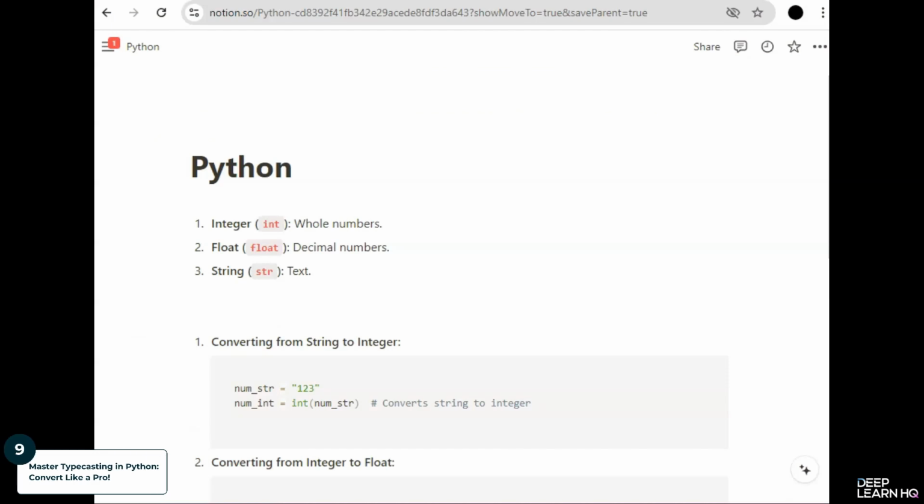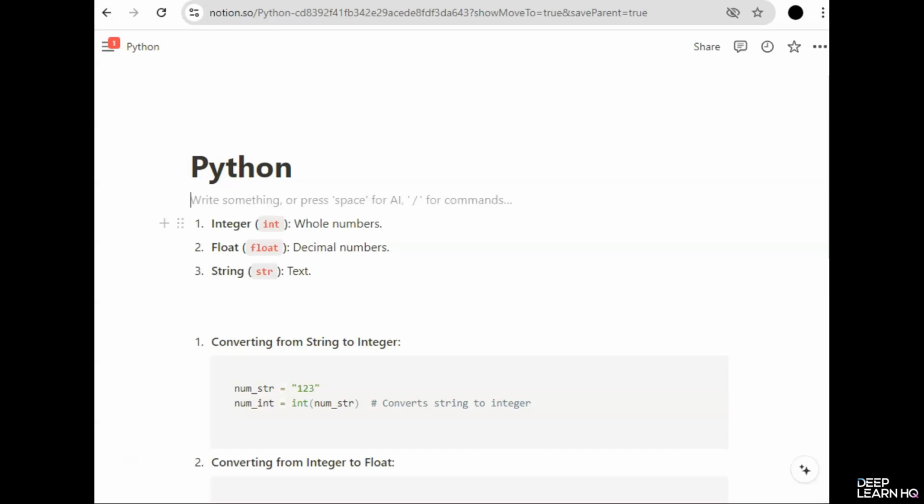Typecasting or type conversion is the process of converting a variable from one data type to another. This is important because it allows us to ensure that operations and functions receive the correct type of data. Let's explore how typecasting works and see some practical examples. Typecasting allows us to change a variable's data type. This is crucial when performing operations that require specific types, such as mathematical calculations or string manipulations.